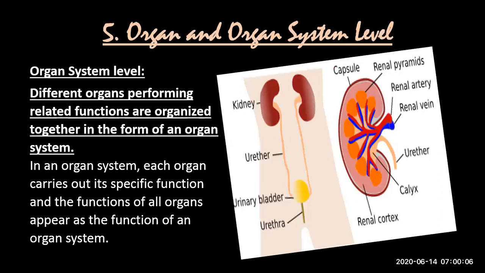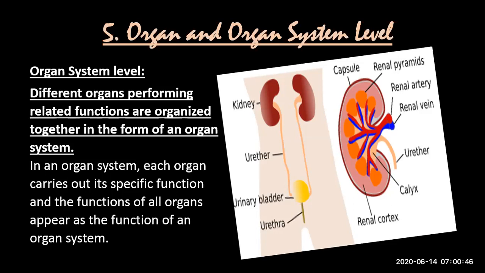But let's talk about kidneys and ureter and urethra and urinary bladder. These organs together makes our excretory system. हमारे ब्लड में से तमाम वेस्ट प्रोडक्ट कौन निकालता है? किडनीज. तो this system is made up of kidneys, ureter, urinary bladder, urethra, different organs हैं. All these organs are performing different function. Mainly kidney is an organ, but ureter is performing different function. Urinary bladder is performing different function, but relevant to excretion. All these organs together makes an excretory system, right?